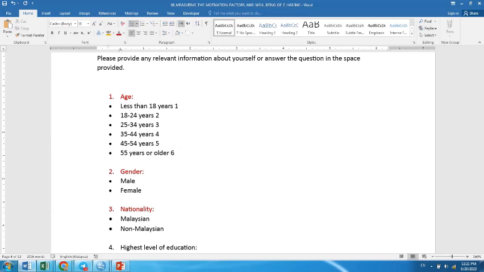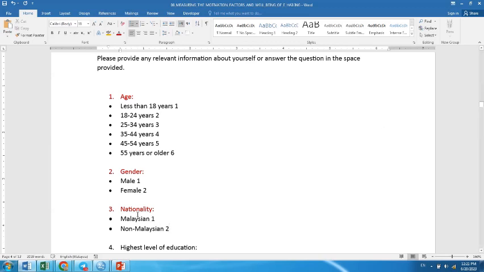Just a suggestion: if you want to do SPSS, make sure you have your external keyboard as well as the mouse. And then for gender, I put 1 for male and 2 for female. It is just a coding, not that male is more superior than female. Malaysian I put as 1, and non-Malaysian as 2.